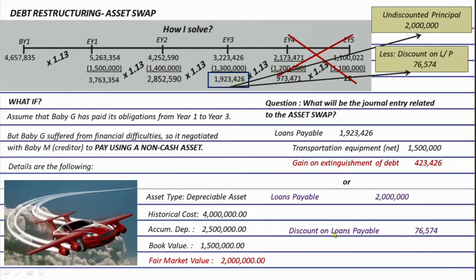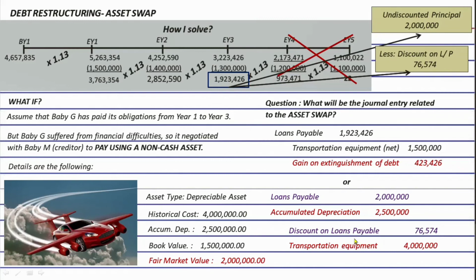Okay? Now, aside from these two entries, we are also to credit the transportation equipment account, just like here. But we are going to use the whole cost, the 4 million. Okay? But never worry because we are going to debit also the accumulated depreciation. So we are doing that to close both the accumulated depreciation and the transportation equipment and be reduced to zero. Because again, if we are BBG, we are giving it away already as a payment.